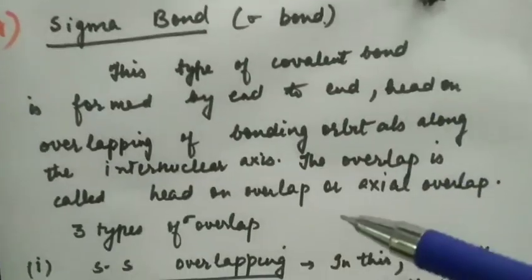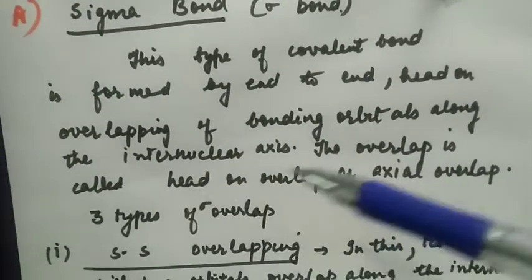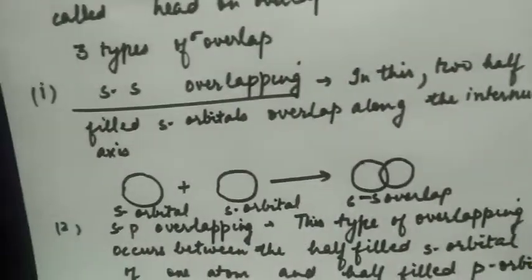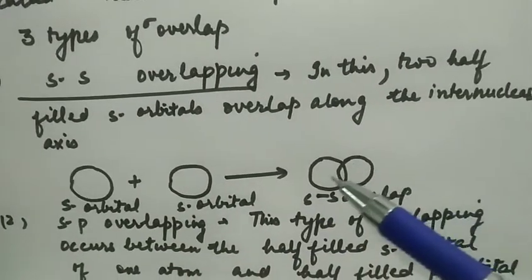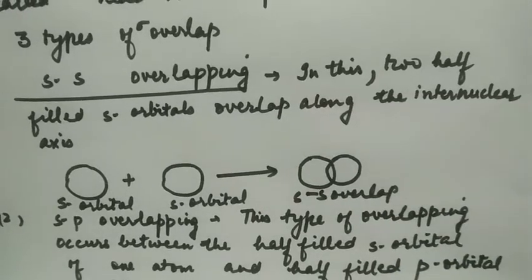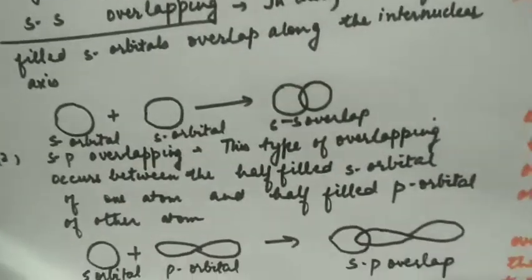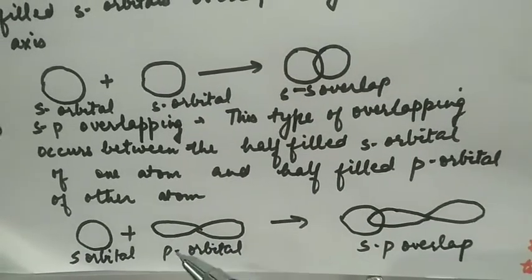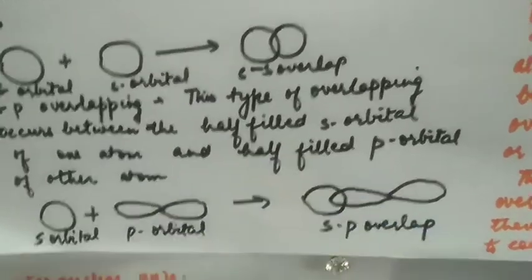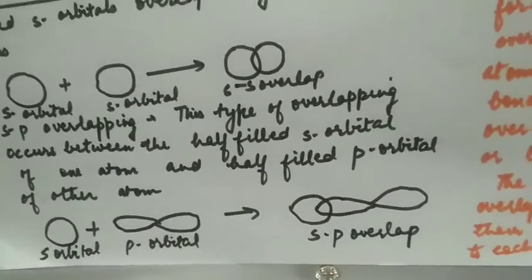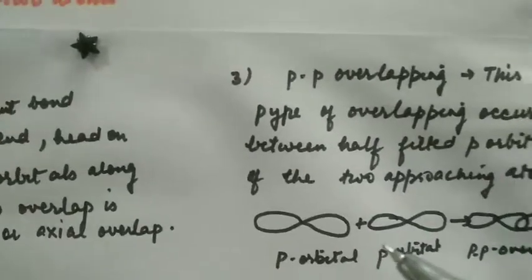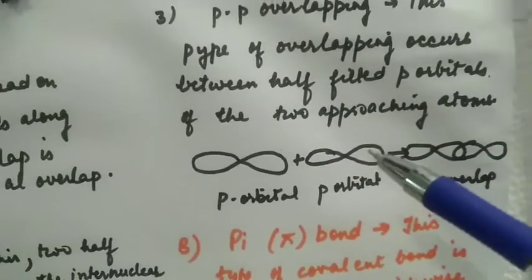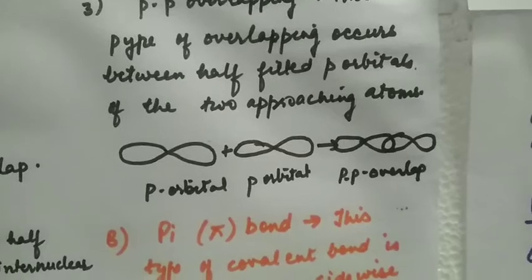Sigma bonds, or this kind of head-to-head overlap, can be of three types. If s and s orbitals overlap, it is called ss overlap. They overlap along the internuclear axis. If s orbital and p orbital are overlapping, then this is sp overlapping. And if a p orbital and another p orbital are overlapping along the internuclear axis, then this is again a sigma bond and it's called pp overlap.